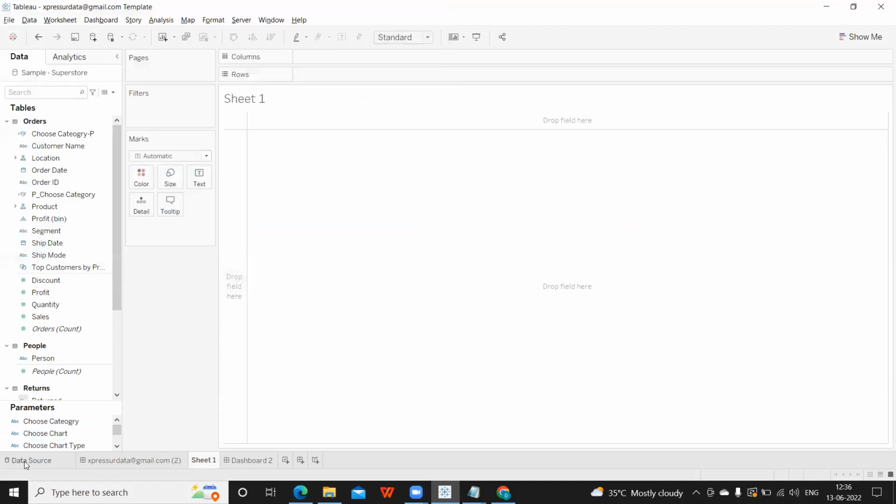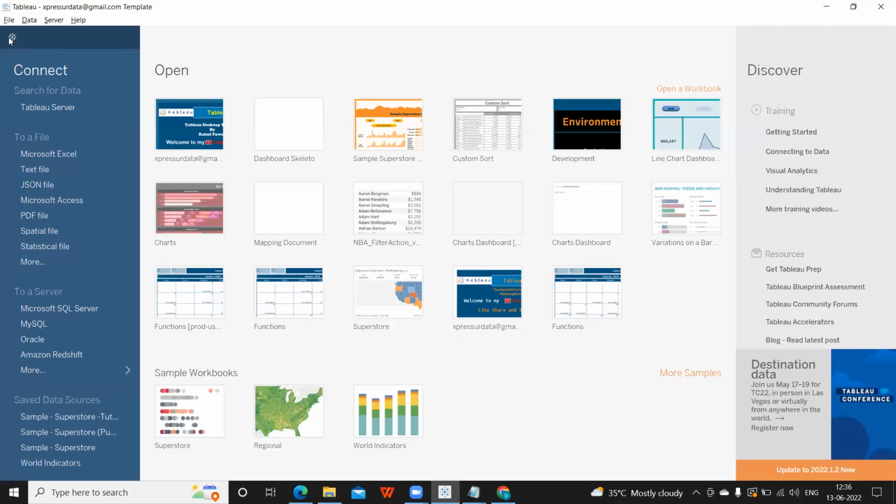Now if I go to data source, sorry, here you see the first one, tutorials. So now next time you don't have to go and search for that file and look out where that is, or connect to a server and see every time. You don't have to do that process. So directly it will be listed here. You can directly connect to it. So what this does is it saves your connection information. So only thing is you need to enter password if it is a database. But because this is Excel, you don't have to do that. But in real time it saves your connection information.